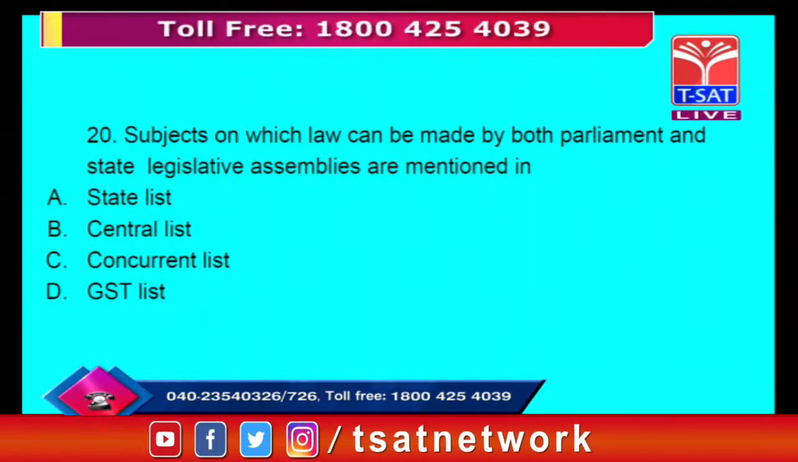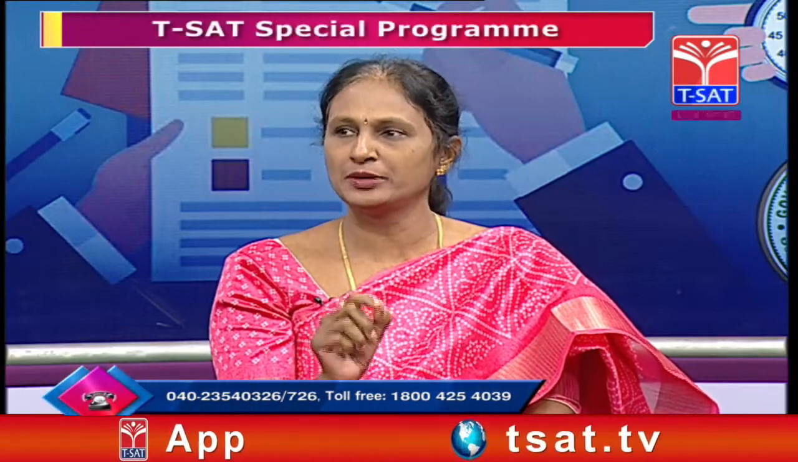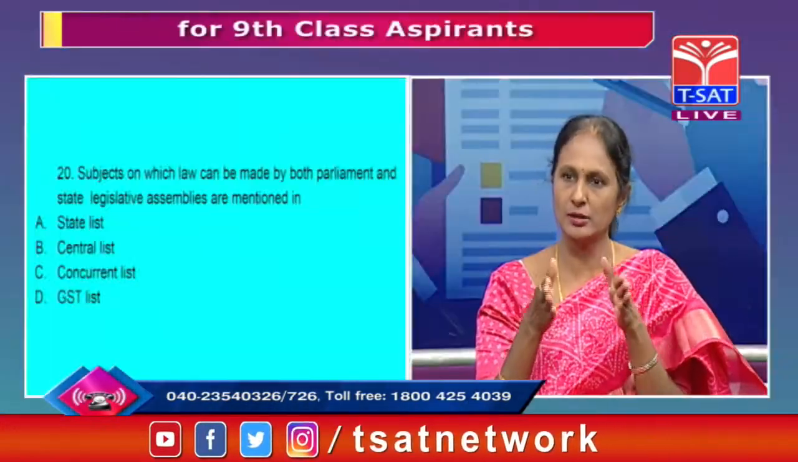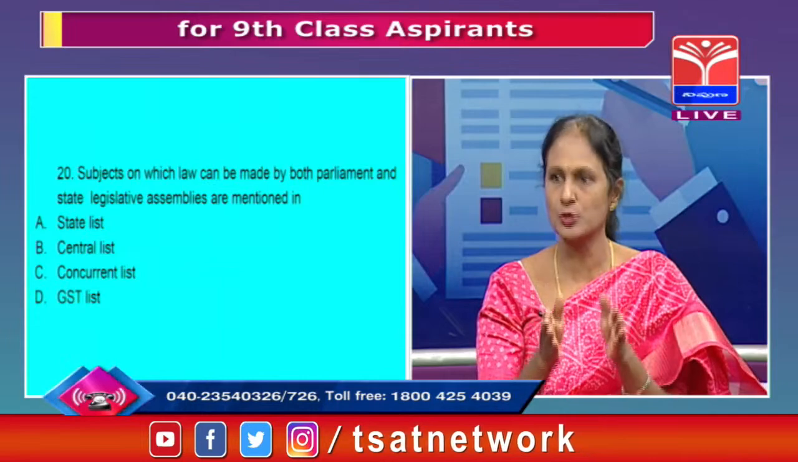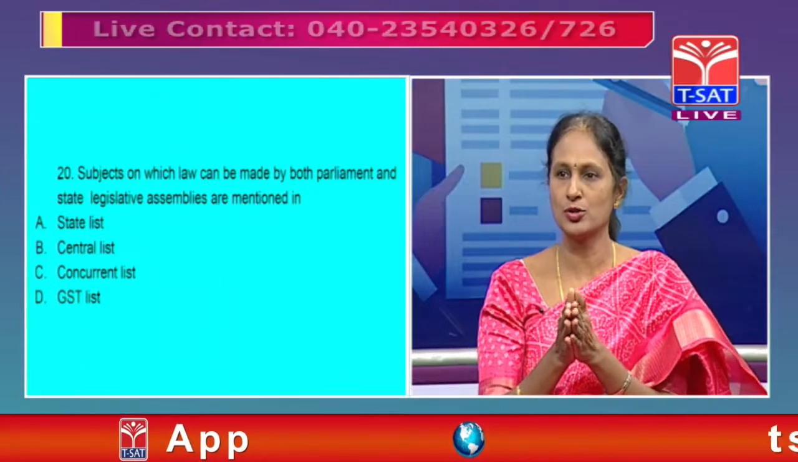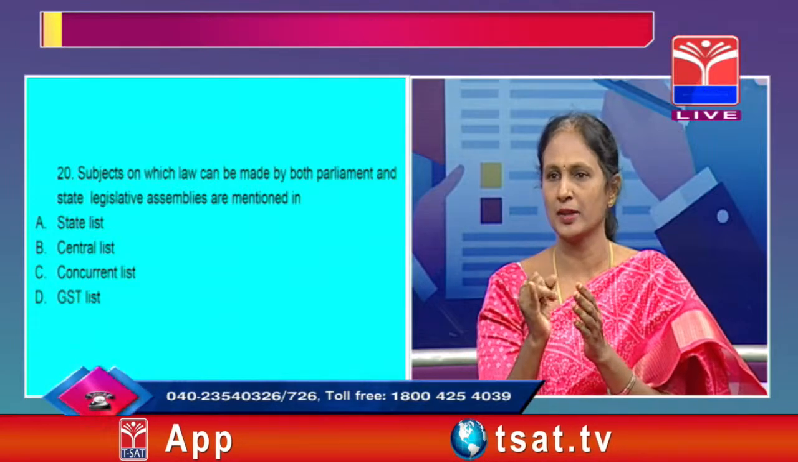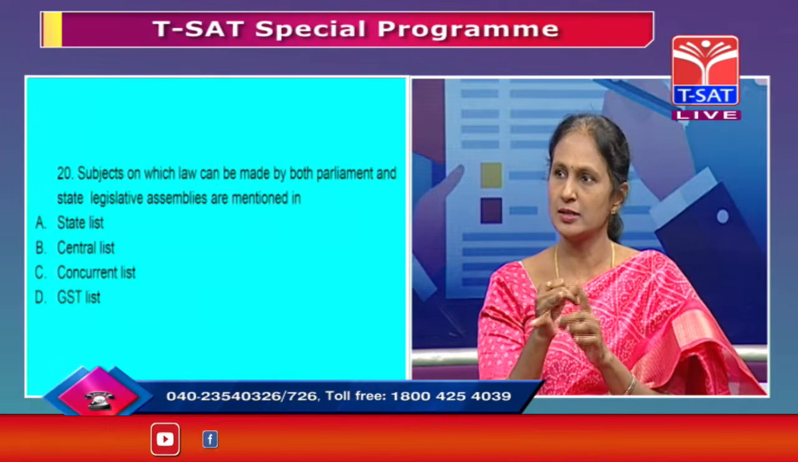To understand this, we should know the division of powers between the central government and the state government. The administration powers are divided because we have government at 2 levels, central level, and all states have their own government. To avoid confusion and so that the administration of the country and of the states goes in a smooth way, the constitution has divided these administrative powers into 3 lists: state list, central list, concurrent list.